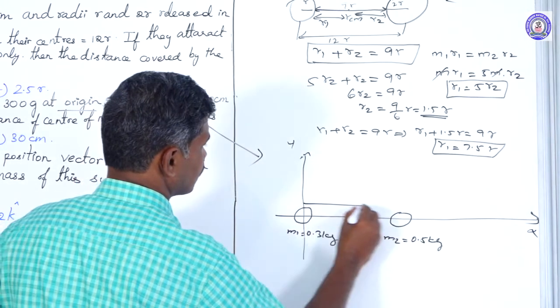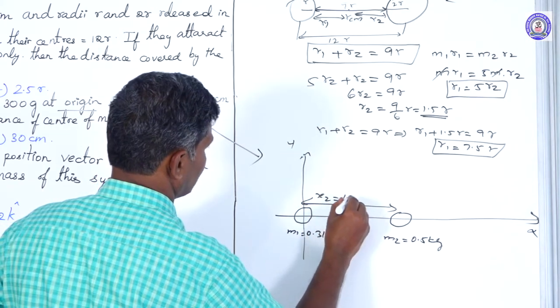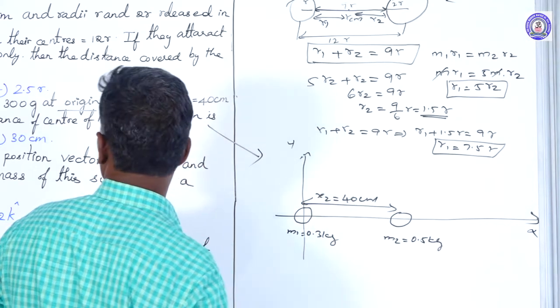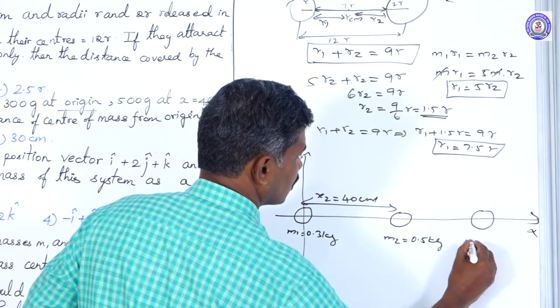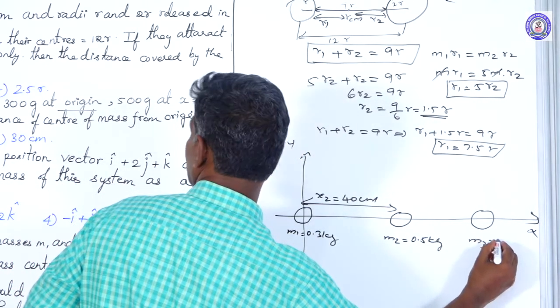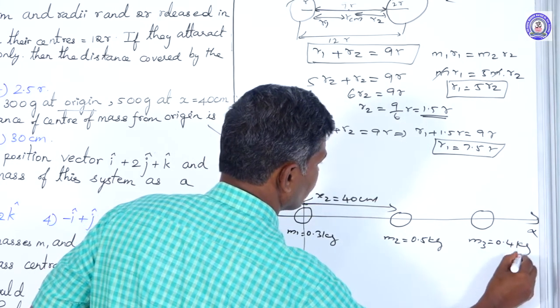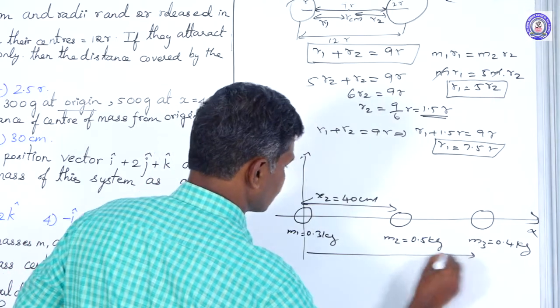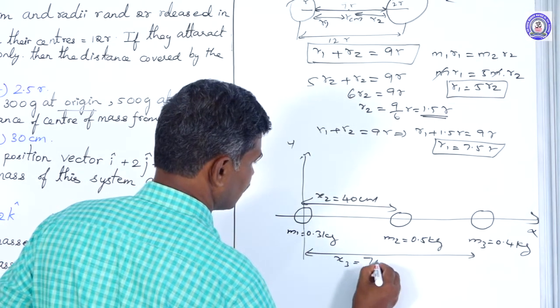Its distance x2 is taken as 40 centimeter. Next, the third object is placed at this point. M3 can be taken as 400 gram, that is 0.4 kilogram. Its distance x3 value is 70 centimeter.